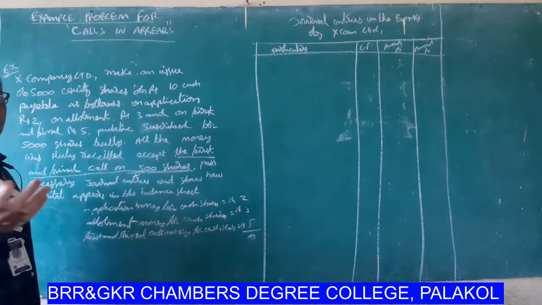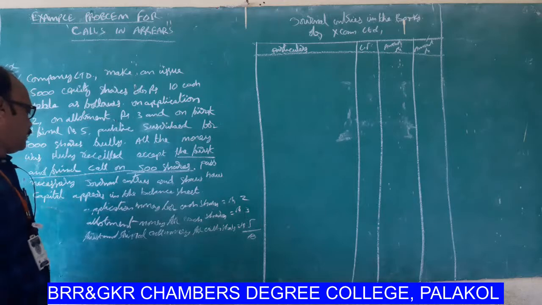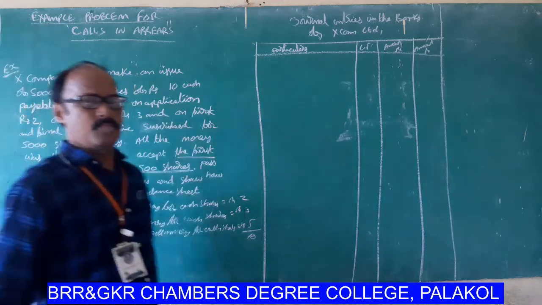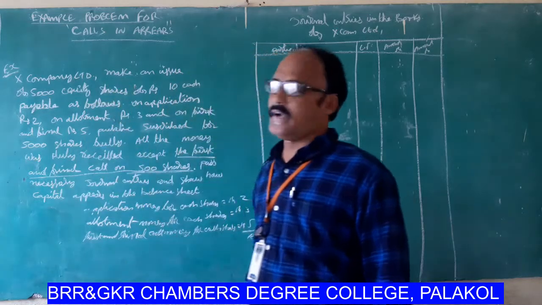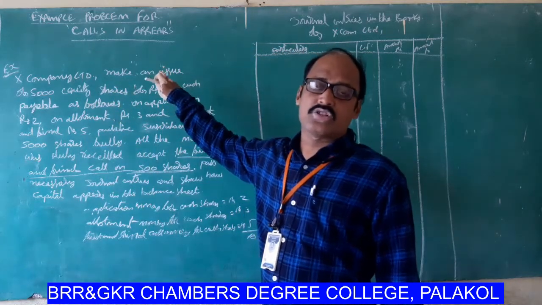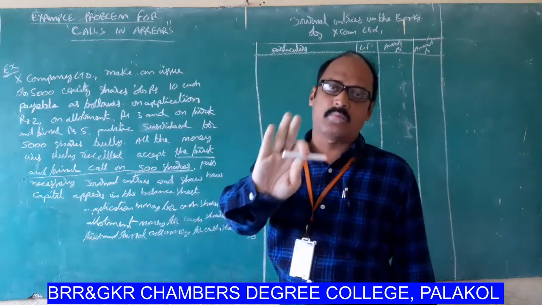This is a very easy problem. Look at the important transactions in this problem of X Limited. There is no authorized capital given in the problem.